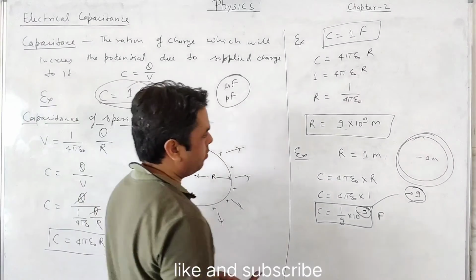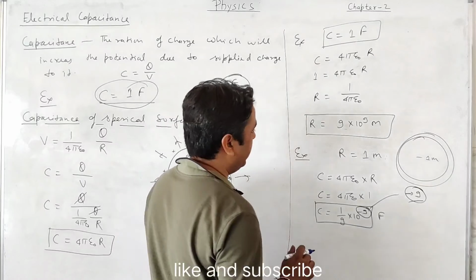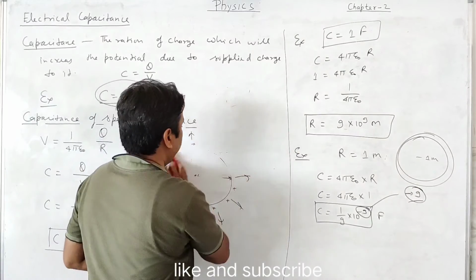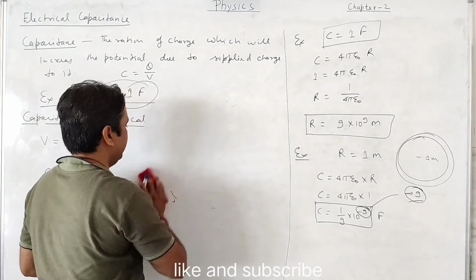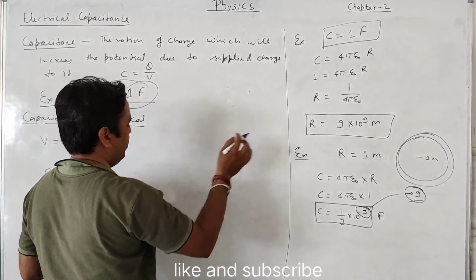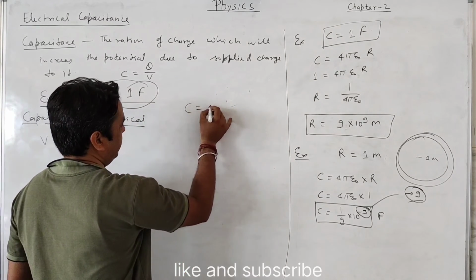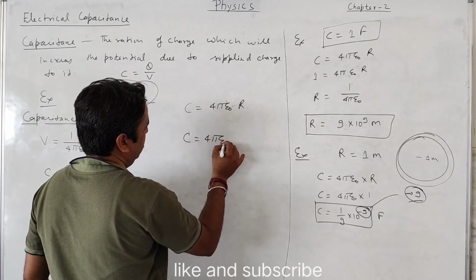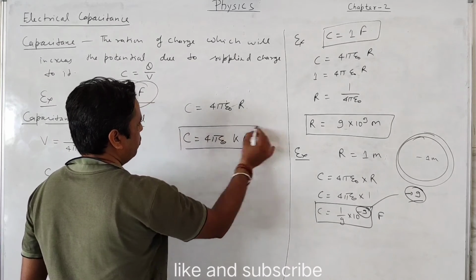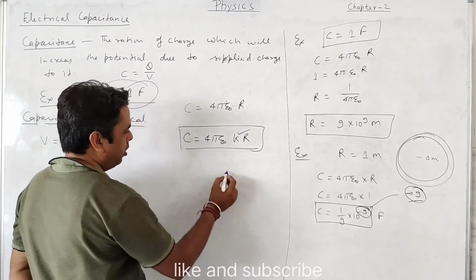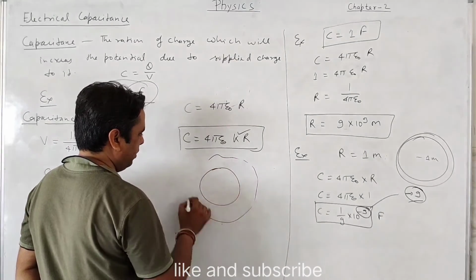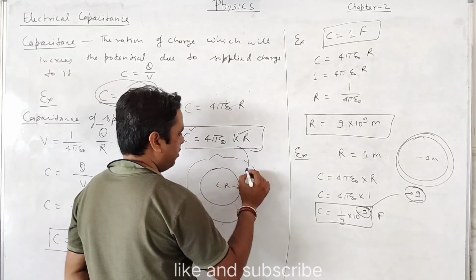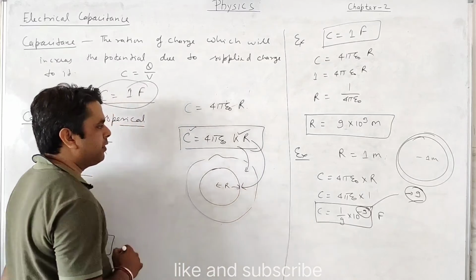If we concentrate on this, we have noticed that capacitance depends on the shape, the size, and the dielectric. The formula for the capacitance of a sphere is 4 pi epsilon naught R, and we can also write it as 4 pi epsilon naught K R. What is K? K is the dielectric constant. The environment around the sphere definitely affects the capacitance. So the environment matters, and the radius matters, or you can say the shape and size.